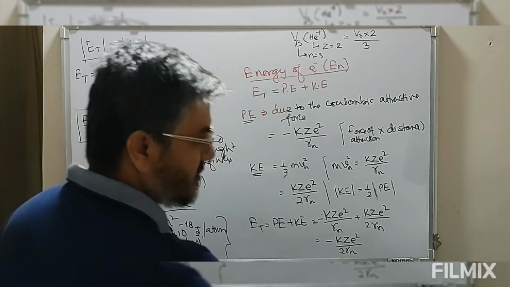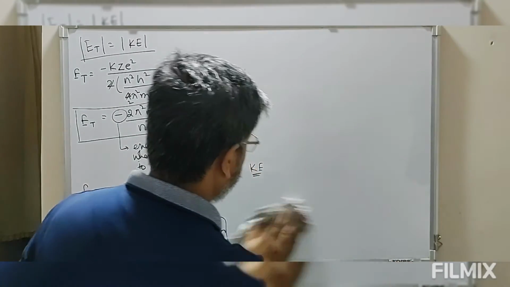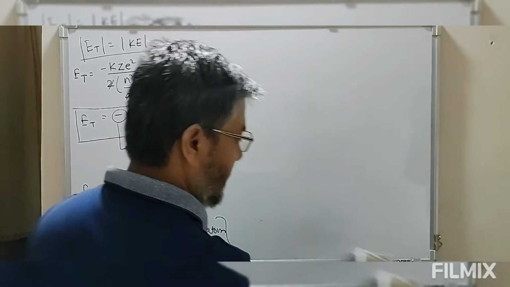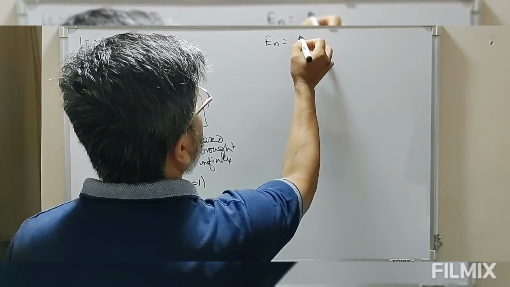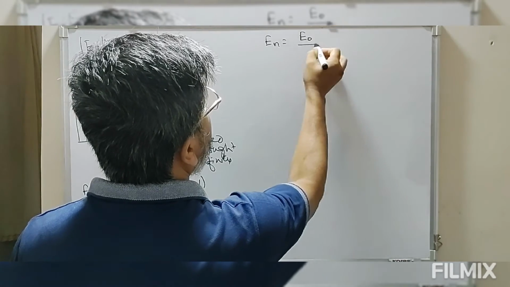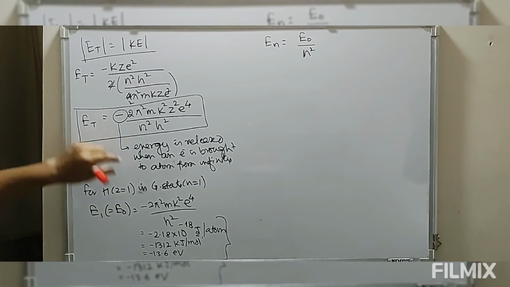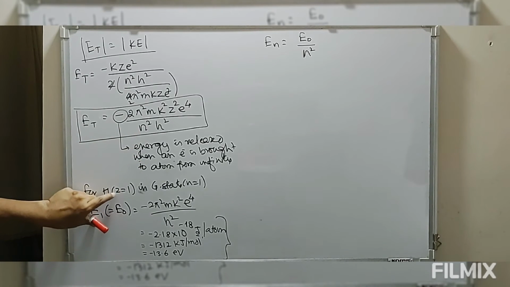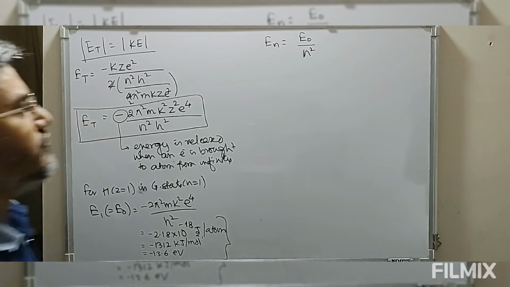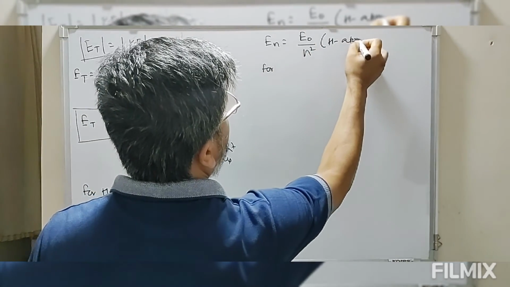So once we have this constant, we can simplify the equation. En can be written as E naught divided by n², that is for the nth orbit, for hydrogen atom.